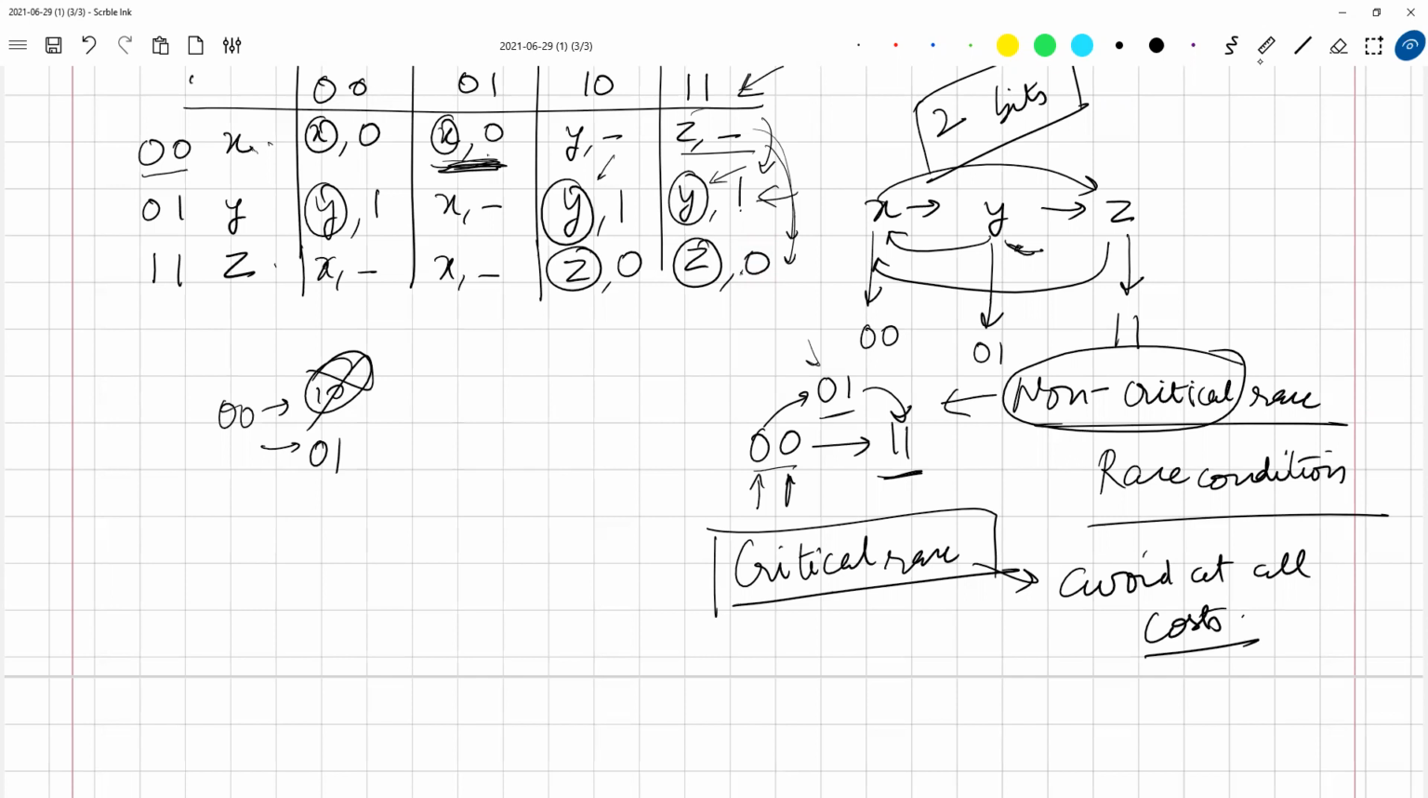But fortunately for our particular situation, what is?